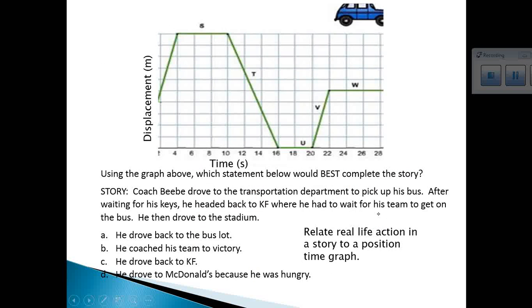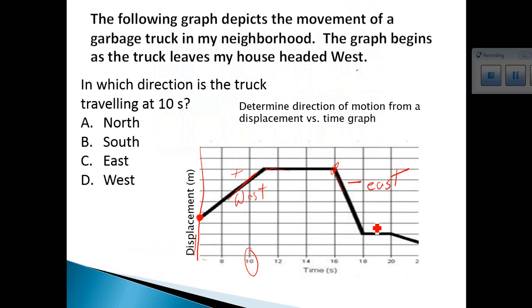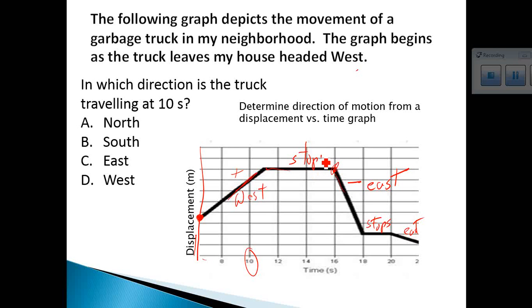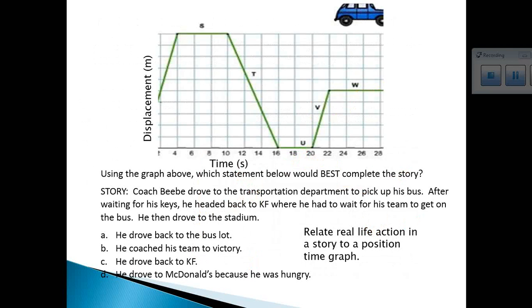Here, sorry, it's a PowerPoint. Here it stops. Here it continues east. Here it stops. Okay. Check off your student data sheet.